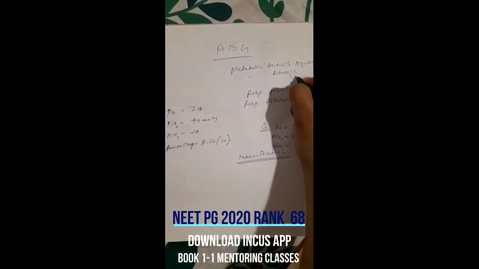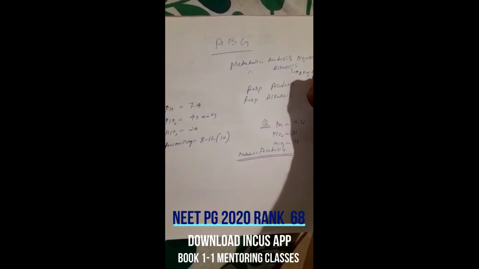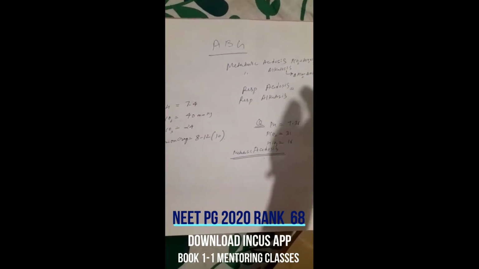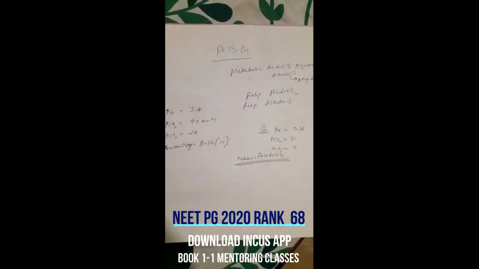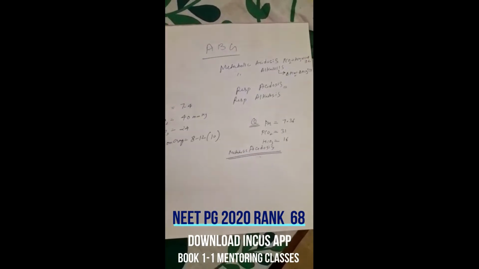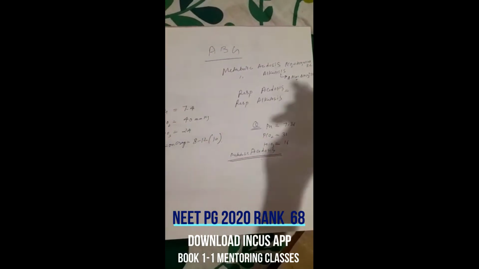Same goes for alkalosis. For metabolic alkalosis, change in PCO2 is equal to change in bicarb into 0.7 to 0.75. For respiratory acidosis, there are two things. There can be acute compensation, there can be chronic compensation. The kidney initially will do acute compensation, later on there will be chronic compensation.